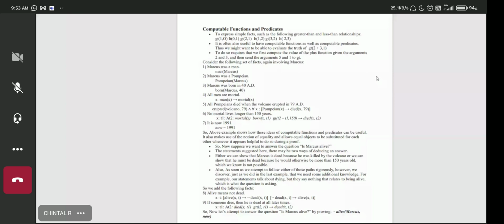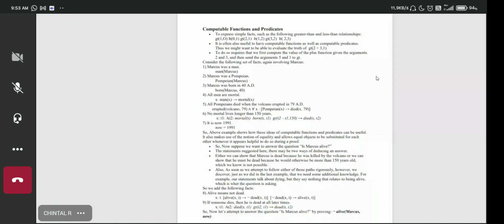So I'll provide you the scan copy of the book because these pages are not there in the book, and somewhere from the internet I have found the same example. So I have taken this. So there is a mistake over here. There should be all men. So universal quantifier is missing in the fourth statement.